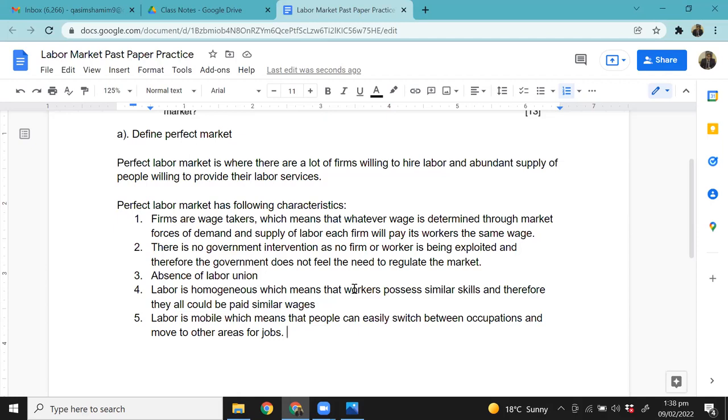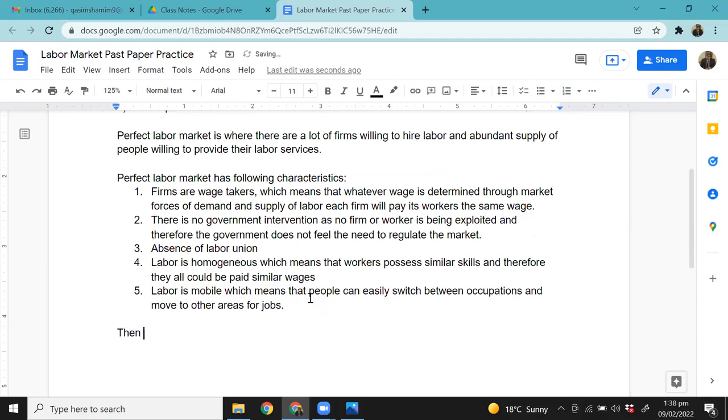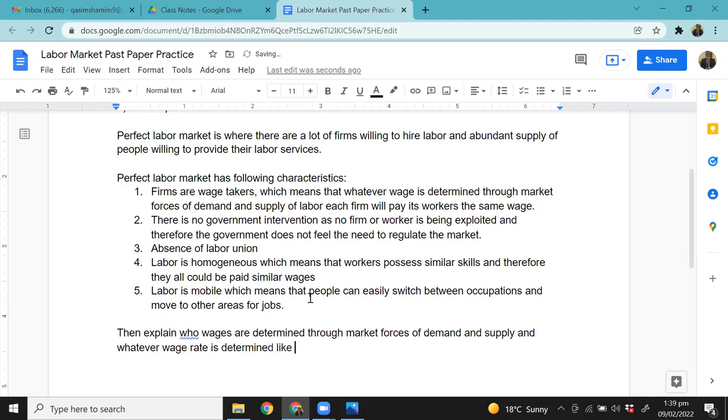Is there any confusion, students? Anything else? Okay, after you've explained what a perfect labor market is, then explain how wages are determined in the market. I'm just giving you this as the thinking point: through market forces of demand and supply, and whatever wage rate is determined like this will be the supply of labor for each firm. That's exactly what I showed you on the graph.